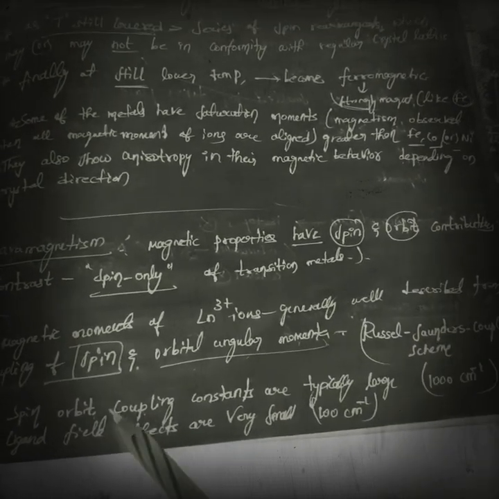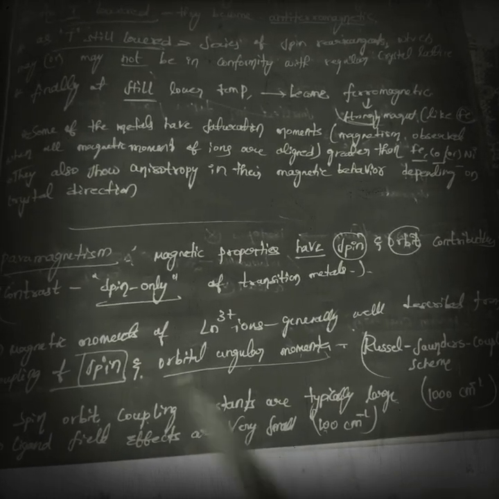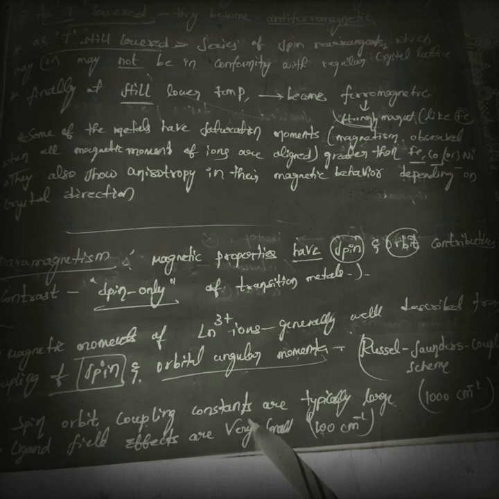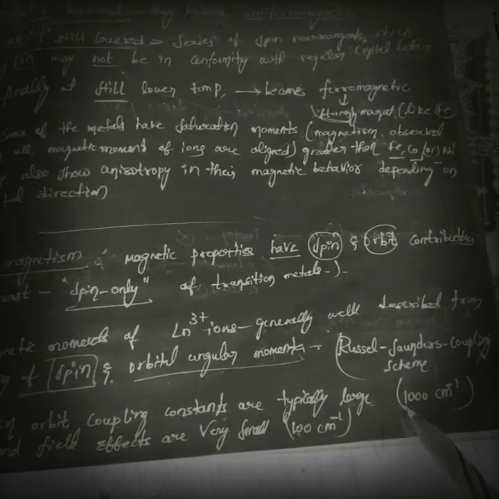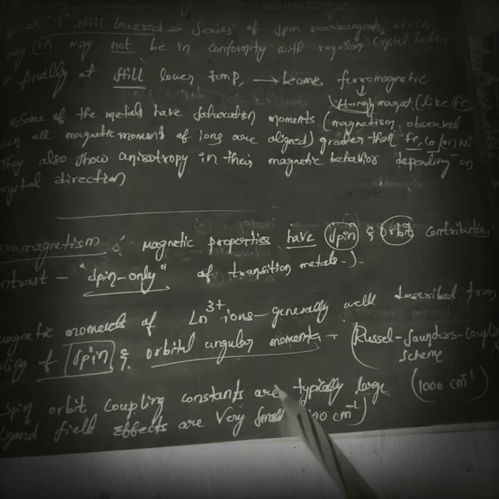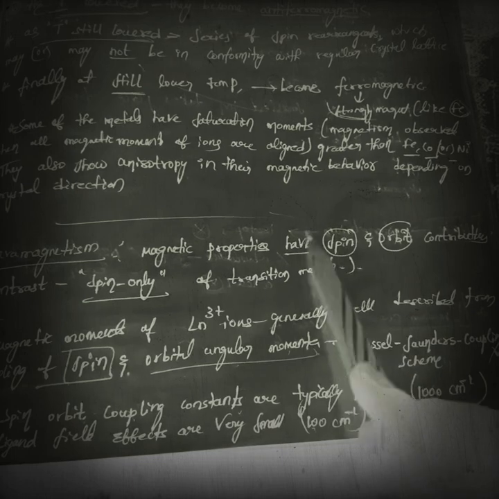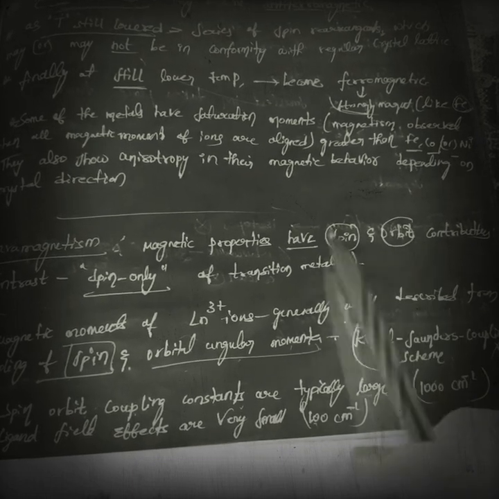Next, spin orbit coupling constants are typically large, about 1000 cm inverse. Coupling constants are very large for spin orbit, so both spin and orbit contributions are present.